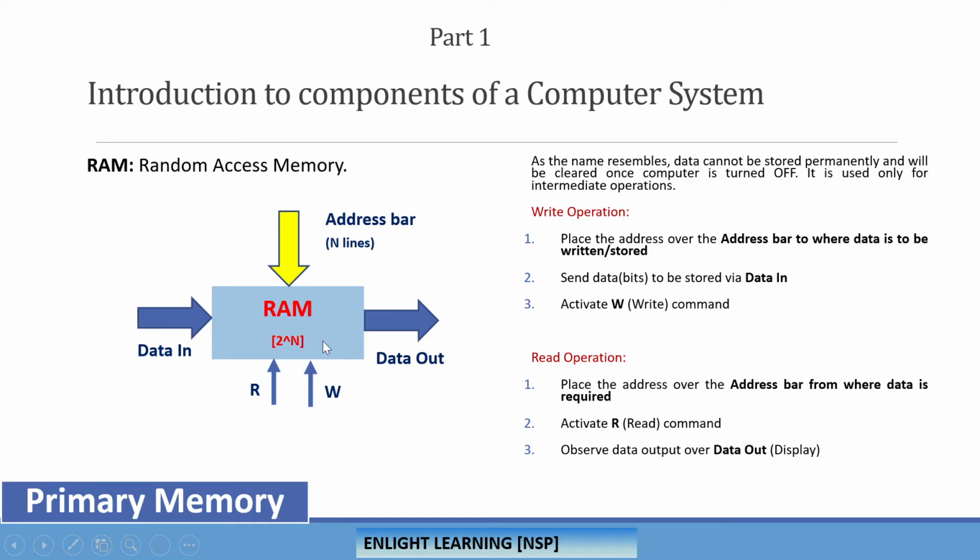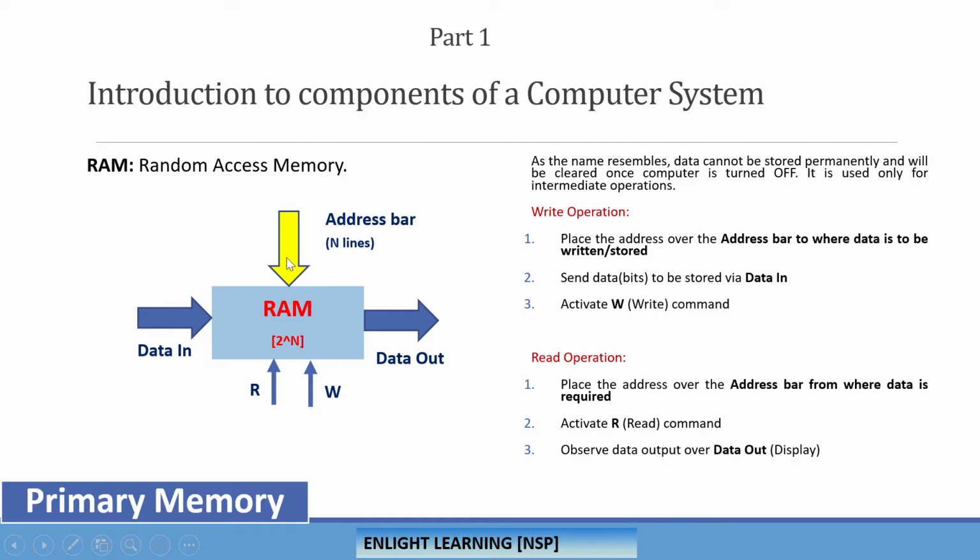To perform a write operation, first we need to locate the address, right? So place the address on the address bus where the data has to be written, and then send the data over the data bus, the blue one. What is the data that you are trying to store? And then activate the write command. Why? Because this is storing, right? You have to activate the write command.